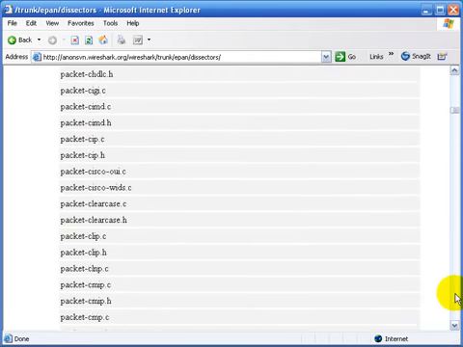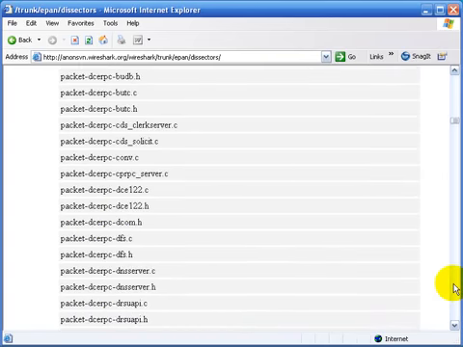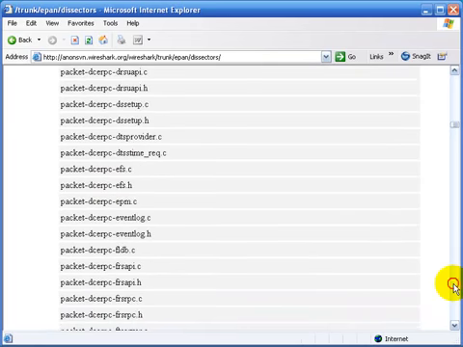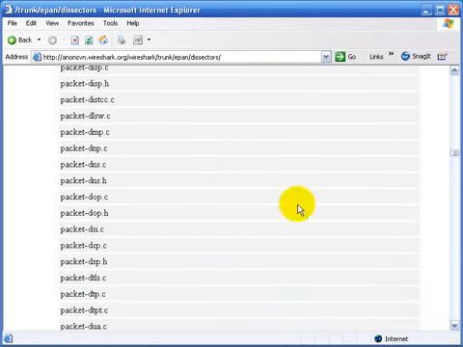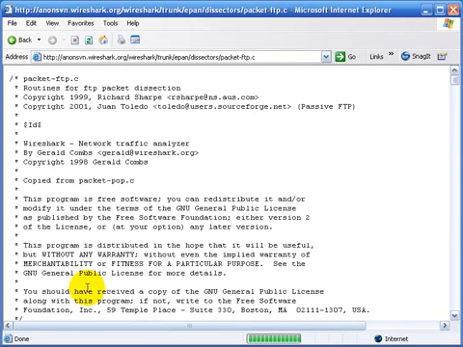Scroll through a little further and you'll see there's Cisco, Daytime Protocol, DCE RPC, Distributed Computing Environment Remote Procedure Call. There's the DNS decodes. I'm going to take you to the FTP decodes. Now here you can see there's ftp.c. So we'll click on that.